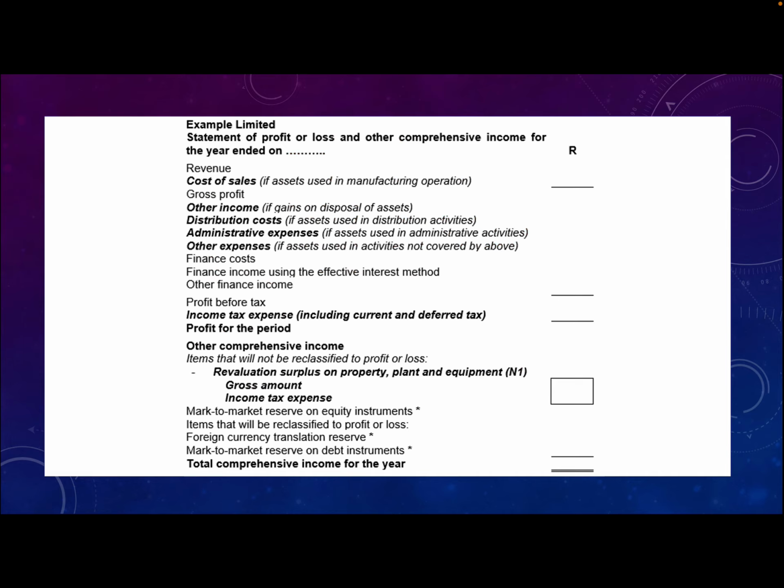Okay, in our statement of profit or loss and other comprehensive income, you'll see that for other comprehensive income, we will have the revaluation surplus on property, plant and equipment. And here we will have our gross amount of the revaluation less the income tax expense, giving me the net amount that will go to equity. Okay, so that is how we disclose it in OCI.